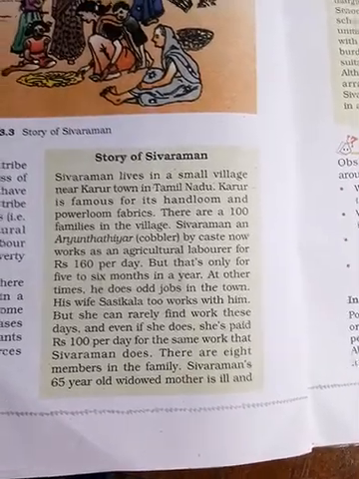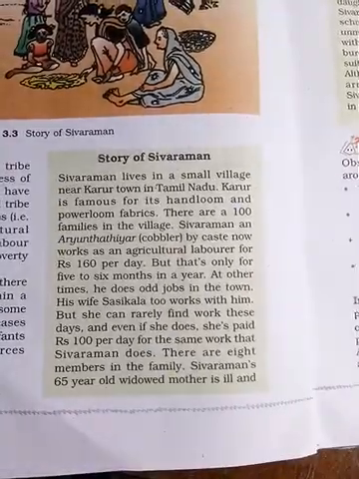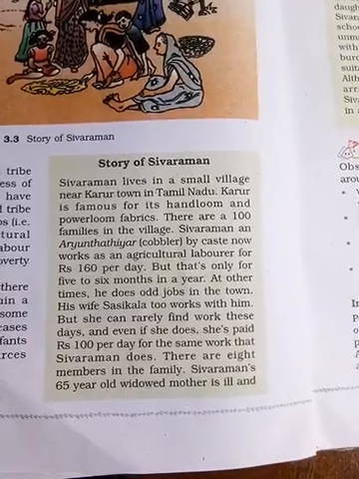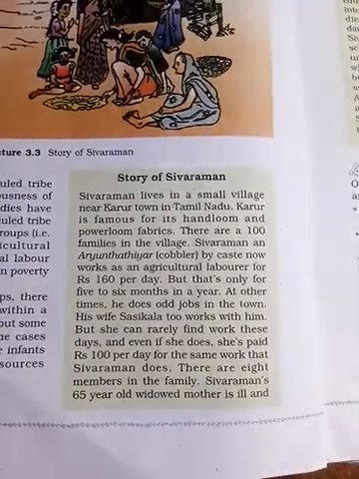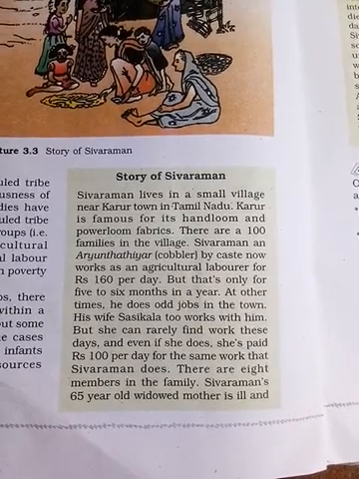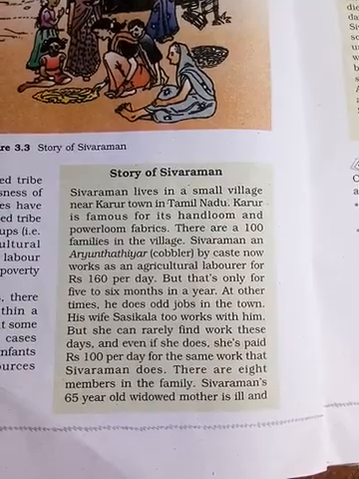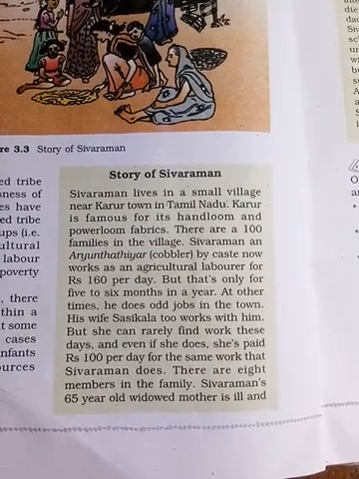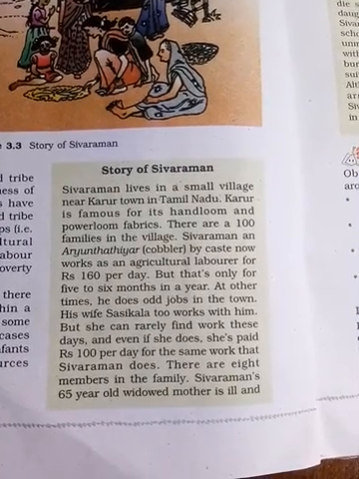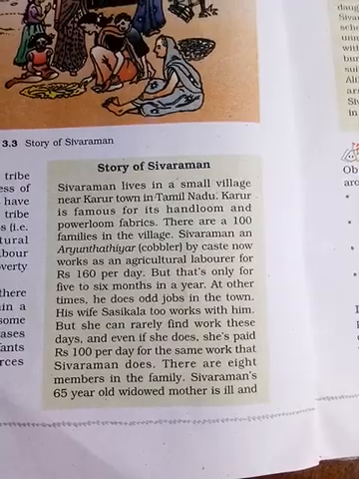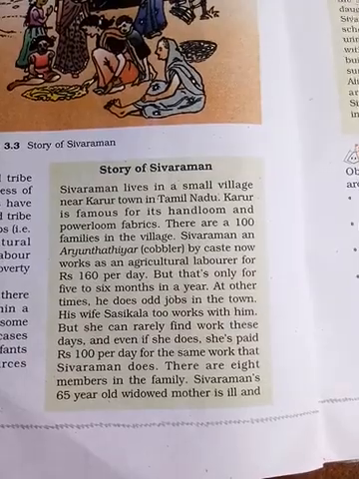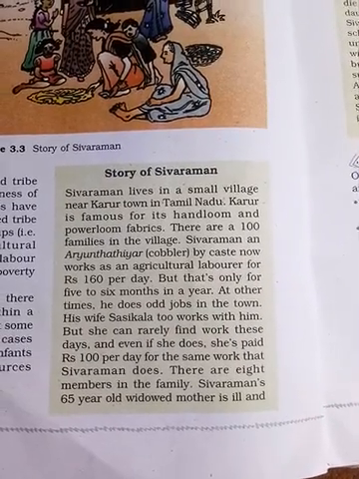That means in Indian society, women's and men's wages are not the same. Especially for casual labor, men are paid more and women are paid less. So men get 160, and women get 100. There are eight members in the family. Shivaram, his 65-year-old widowed mother who is still ill, and others.